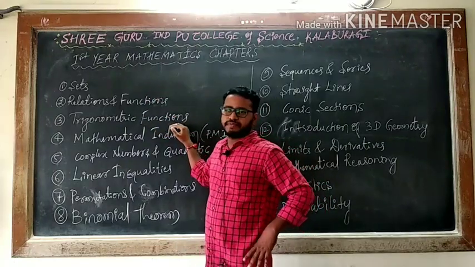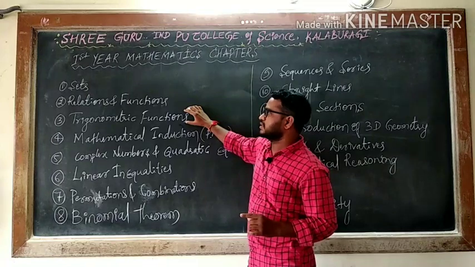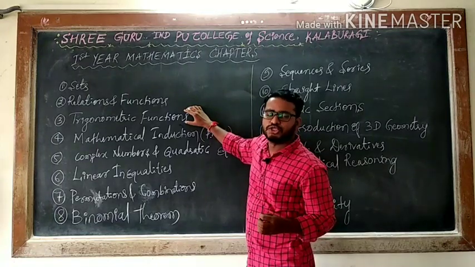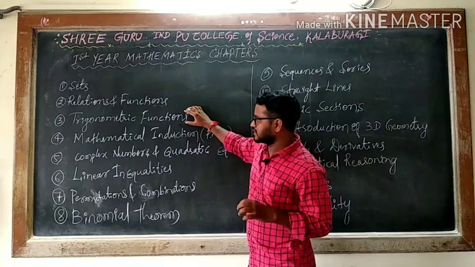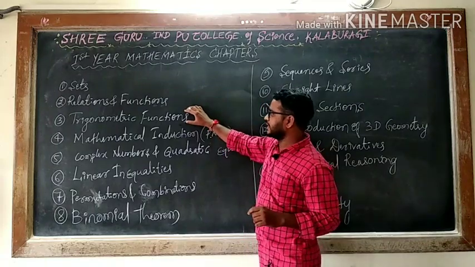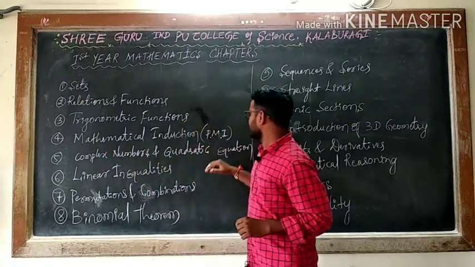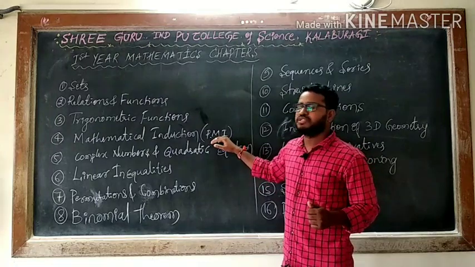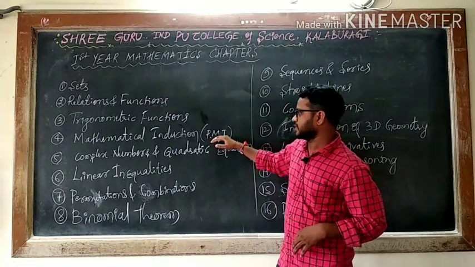Trigonometric functions, already you have done some basics related to this chapter. I think you have done some ratios, standard angles and some allied angles. In this year we will take this chapter in detail. And next will be mathematical induction. We are saying it is the principle of mathematical induction. This is also a new concept. You will come to know while dealing with this chapter.